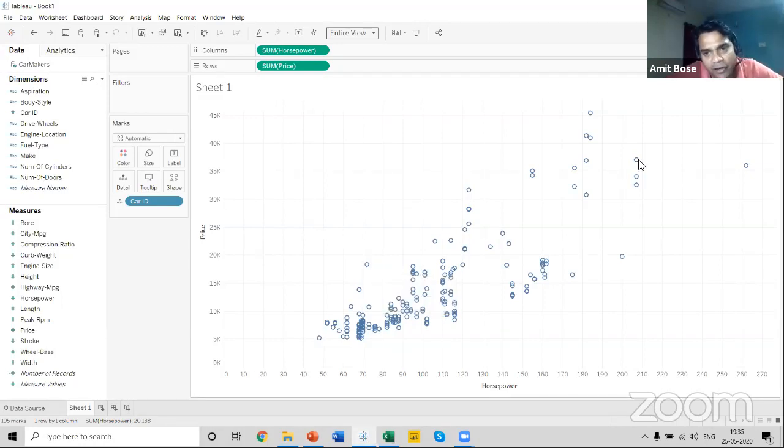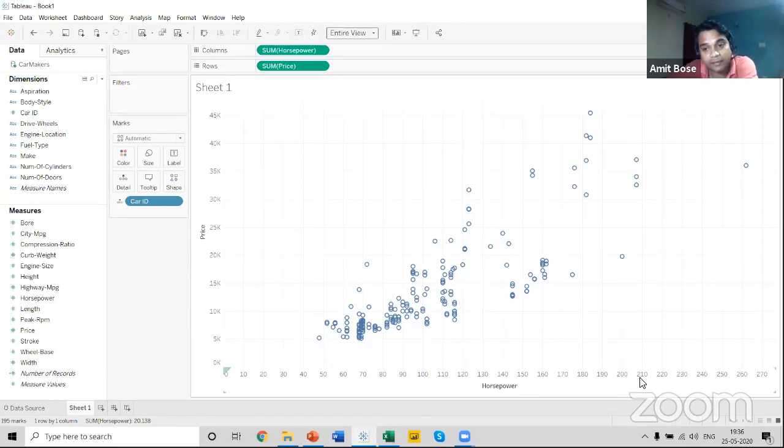Now, if you look at the trend of this data, there is a cluster over here. And you can see that the trend is saying that the price is low when the horsepower is less. But in this section, you can see the higher price at higher horsepower. So this is roughly the relation between the price and the horsepower. You can get an overview of how the price is increasing compared to the increase in horsepower. That is important to watch.